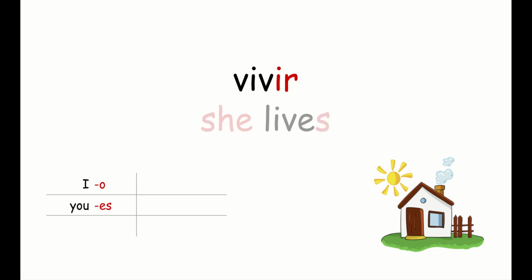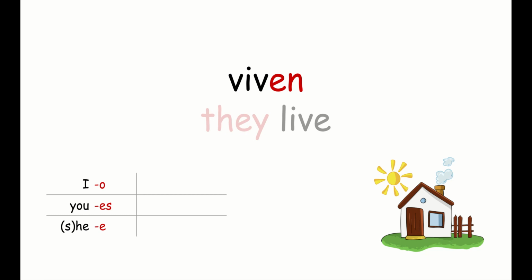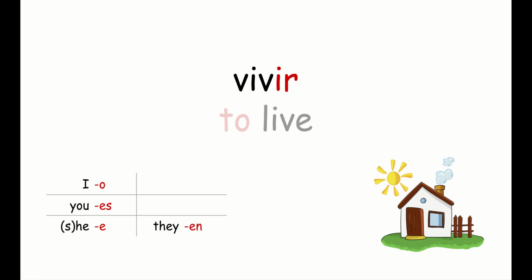If we want to say she lives, third person singular, we're going to take off the IR ending and we're going to add not an I but an E, vive. She lives, vive. At this point, you're probably thinking, wait a minute, these are exactly the same endings as ER verbs, and you're completely correct when you say that. Most of these endings, 4 out of the 6, are the same as ER endings. So the fourth one, they, third person plural ending, is going to be N. Viven means they live.